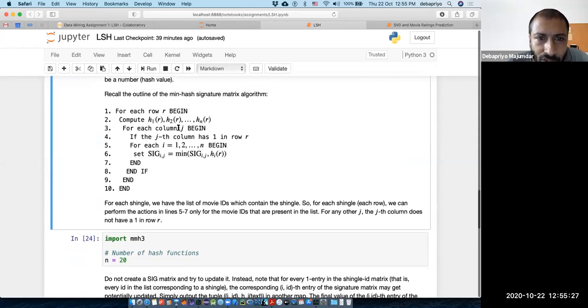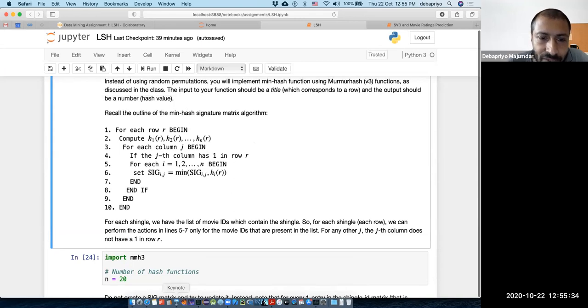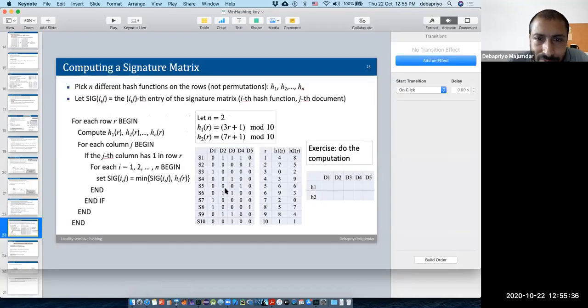Then for every column j, if that column has a 1 in that row. Now what does this mean? In our case it meant that after permutation, whether this column has a 1 in the third row. In our case it means, does this movie contain the shingle? If not, it's a 0. If this movie title contains the third shingle, then it's a 1.